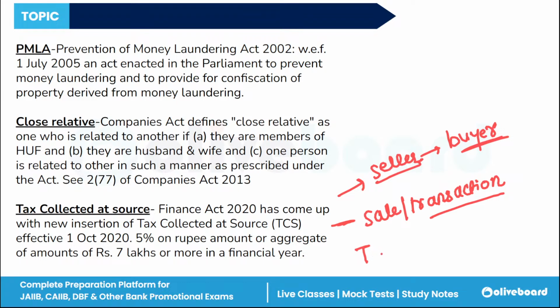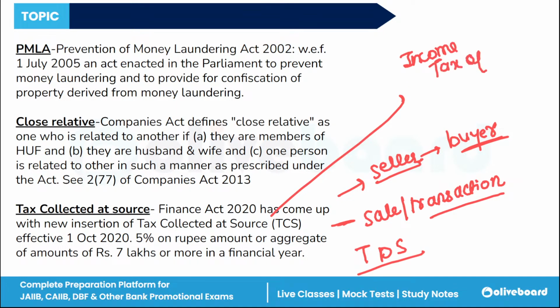TCS is similar to tax deducted at source, and it is governed under the Income Tax Act of India, especially Section 206C.